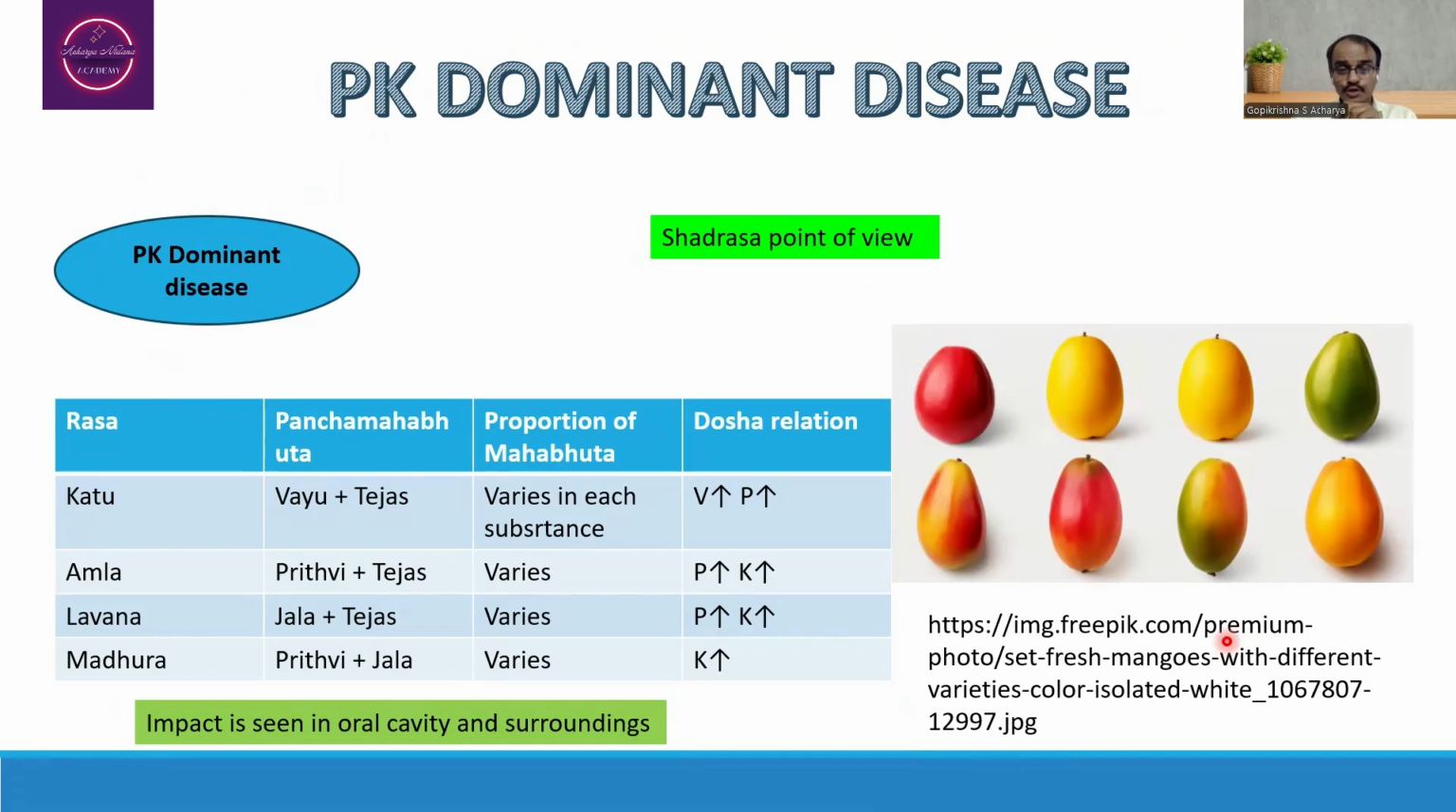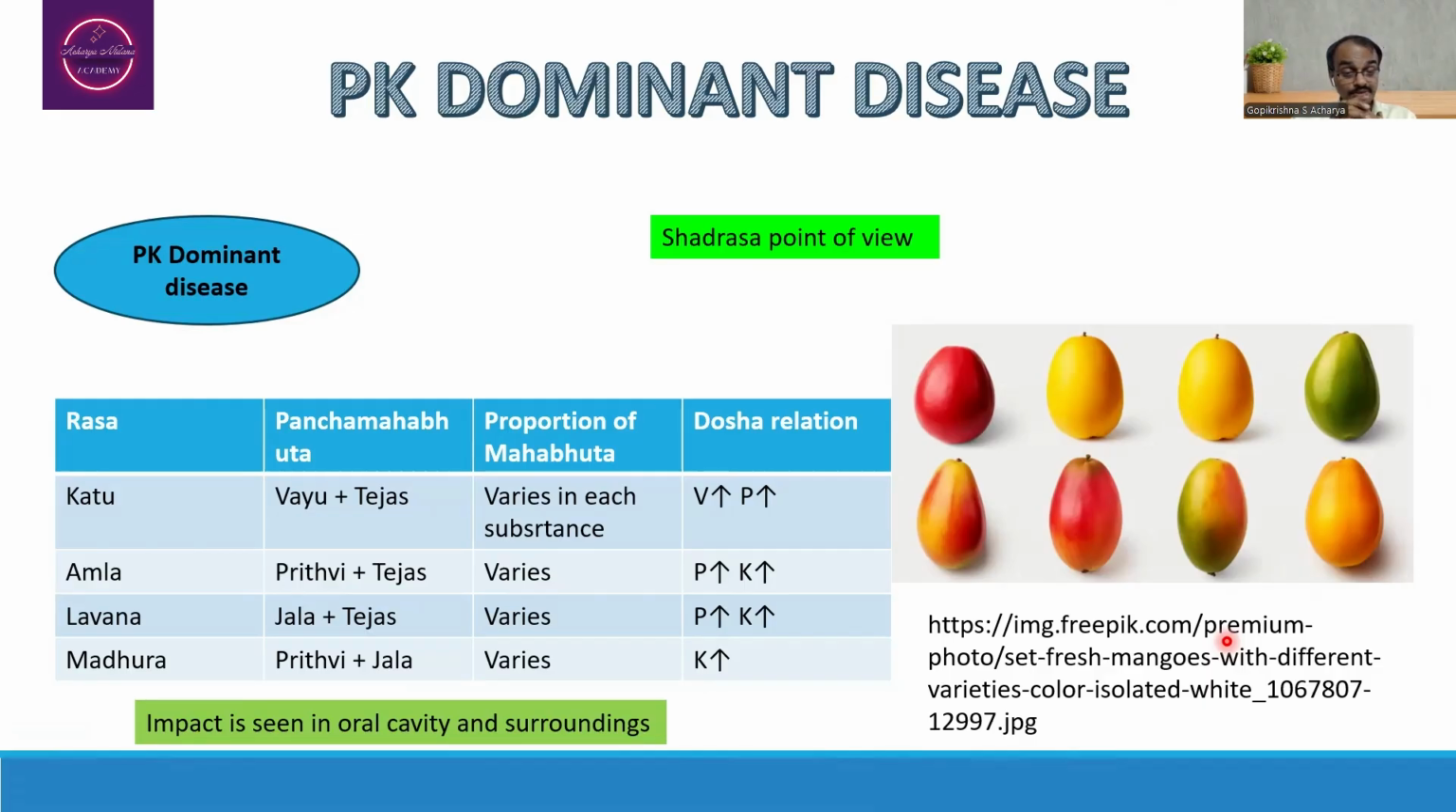When you think about the Shadrasa point of view, whenever the person is going to consume Katu rasa substances, Amla, Lavana rasa substances and Madhura rasa substances, there may be the possibility of dual dosha vitiation. For example, Katu and Madhura Rasa Ahara Sevana, there will be the possibility of Vata Pitta dosha vitiation or Kapha dosha vitiation. Suppose the person is going to consume Amla, Lavana and Madhura Rasa substances in equal proportion, Kapha dosha vitiation is going to take place maximum, and to a lesser extent, Pitta dosha vitiation is going to take place.